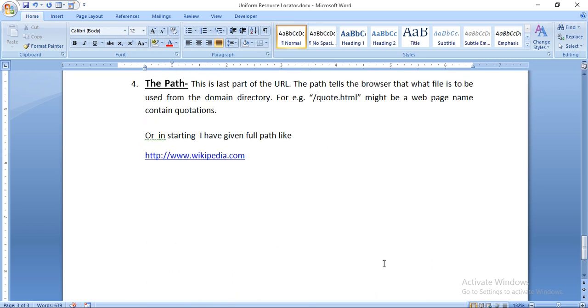The fourth part of the URL is the path. This is the last part of the URL. The path tells the browser which file is to be used from the domain directory, for example code.html. You have made the site, but you haven't told the particular page name. So the path will tell you each and every page name by using the whole path.